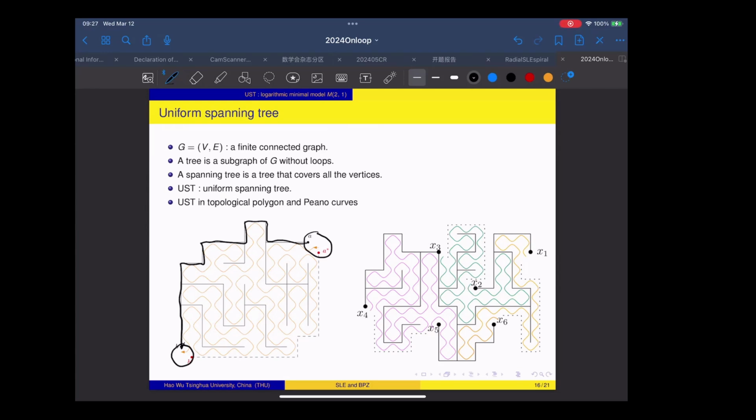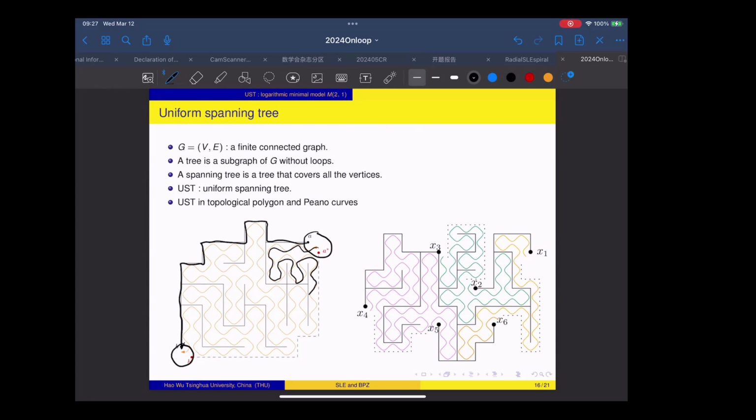After we put this specific boundary condition, we sample the uniform spanning tree according to the probability measure. After we draw the tree, in fact we can draw this orange curve. This orange curve is a curve living between the tree and the dual tree. So this is a Peano curve.